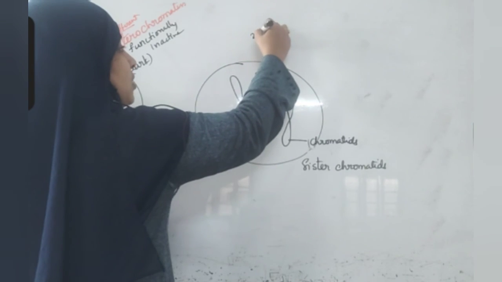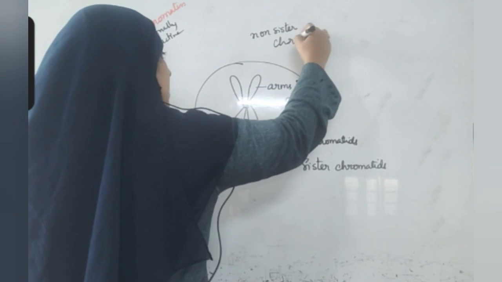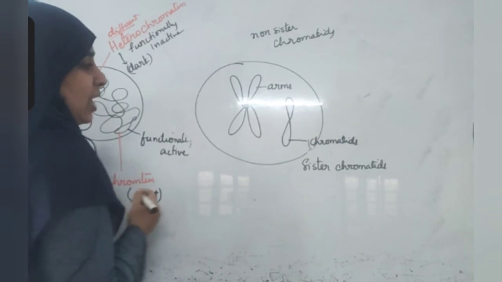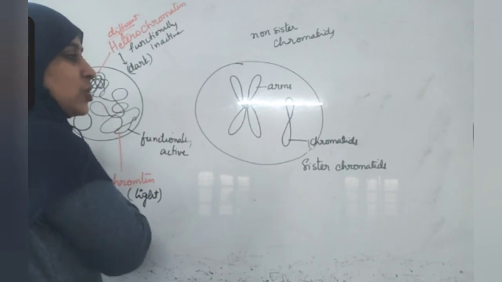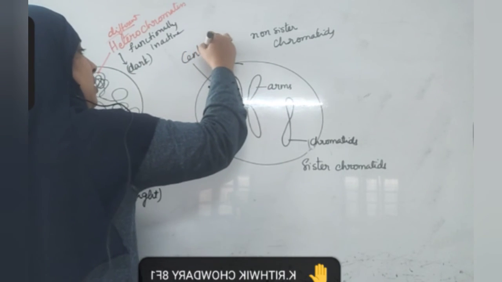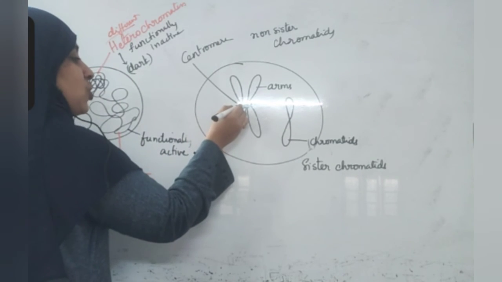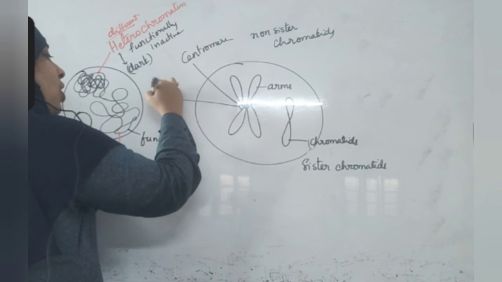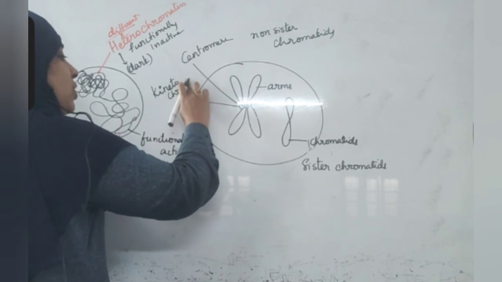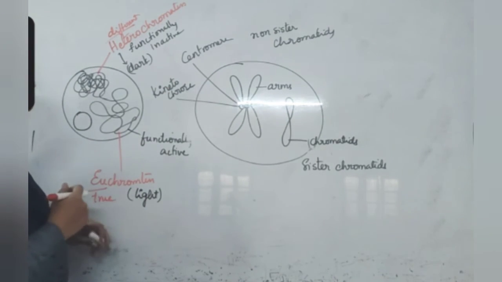Okay, non-sister chromatids of separate chromosomes. And the constriction that is present in the center is called the centromere. On this side there are disc-like structures, and that disc is called the kinetochore. This is a protein. Kinetochore is a protein that protects the centromere. It holds firmly at that location.